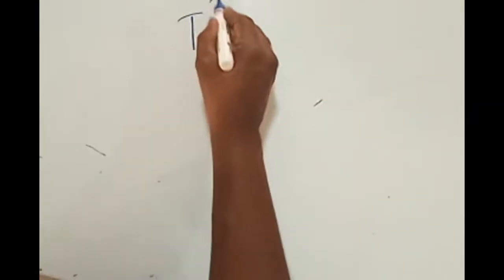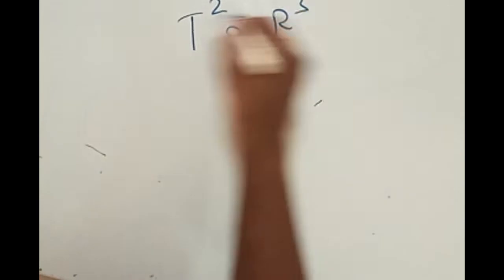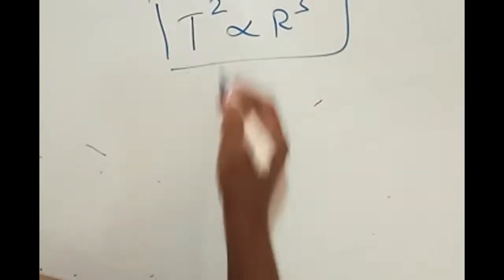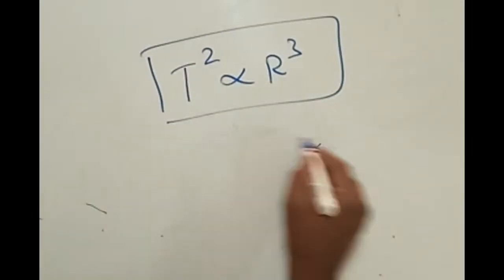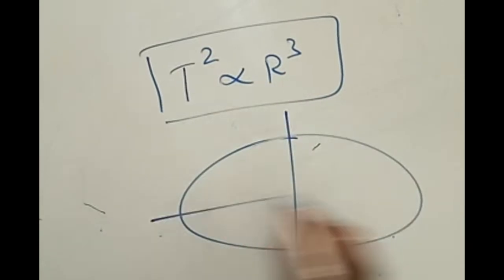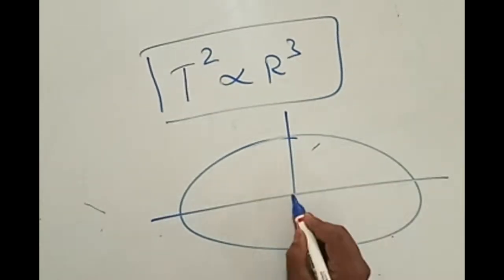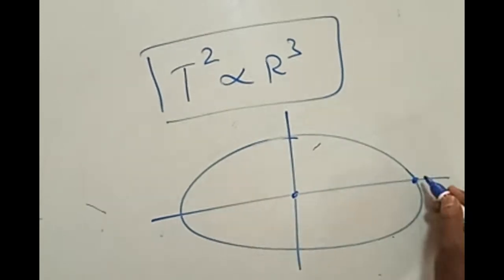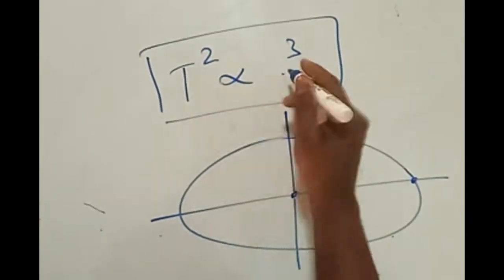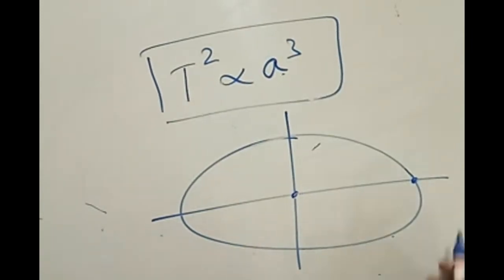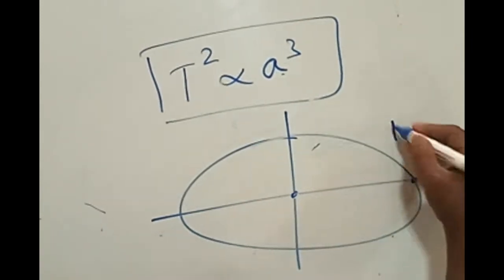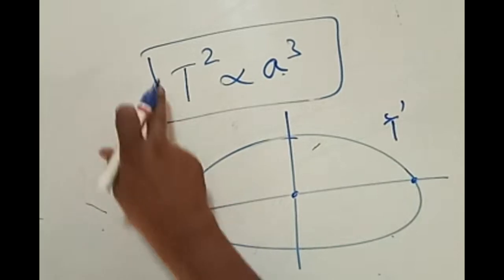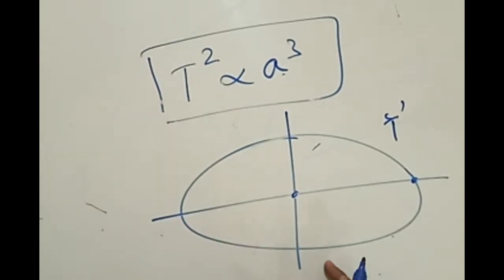Kepler's third law states that the square of the time period is directly proportional to the cube of the radius. If this is the elliptical path in which the planet is revolving, starting here, in order to make one complete elliptical path, the time taken is T. The square of the time period is proportional to the cube of the semi-major axis.